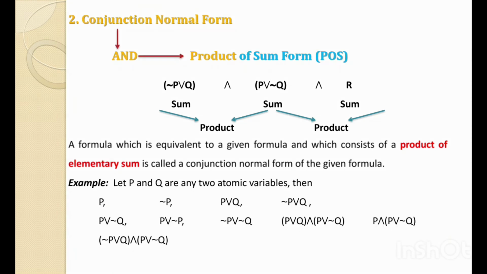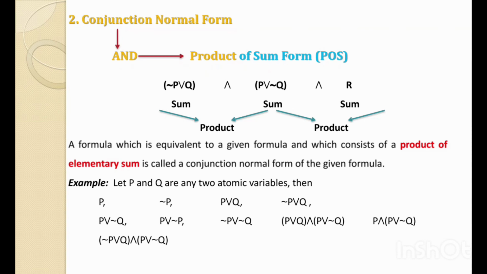Let's have the example. Let P and Q be any two atomic variables, then a single variable P, not P, we can consider as an elementary sum. That's why finally we can consider that these are the product of elementary sum. Next, P or Q is an elementary sum. Not P or Q is an elementary sum term. P or not Q, P or not P, and not P or not Q. These are some examples for the elementary sum. Every elementary sum term we can consider as a product of sum form.